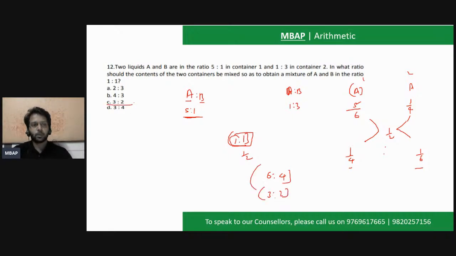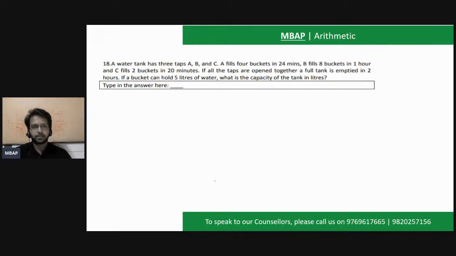Which option will you mark? You will mark option number C. Easy questions. These are considered to be sitters. Very easily you will be able to solve these questions provided you have understood the concept well. This is based, either you can solve the question by weighted average or by alligation. Both of them are picture perfect. Whatever you use, you will not take more than 15 seconds to crack questions like this. I hope this is clear.